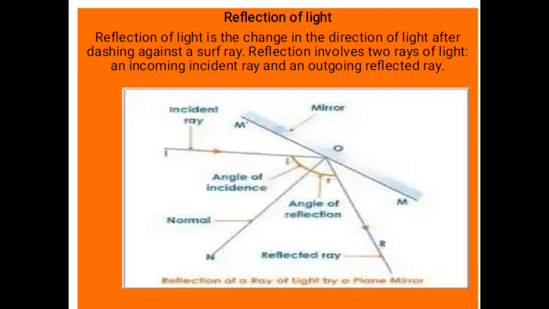Angle of incidence is that ray where the light hits the obstacle. Then angle of reflection is that ray where the light leaves the obstacle. It is reflecting. So, reflection is the change in the direction of light after dashing against a solid ray. Reflection involves two rays of light, an incoming incident ray and an outgoing reflected ray.